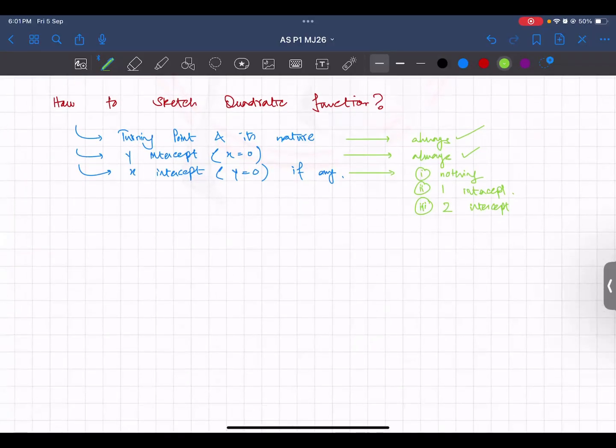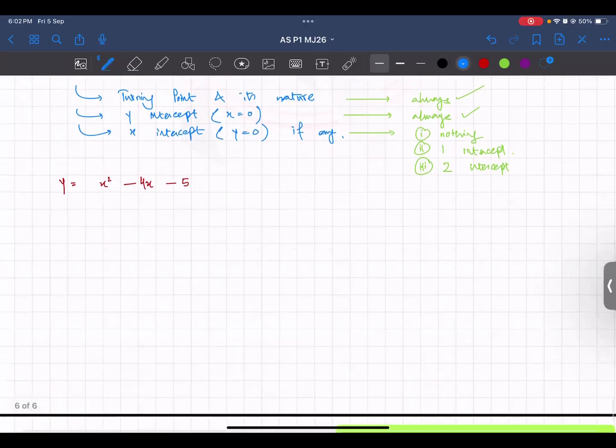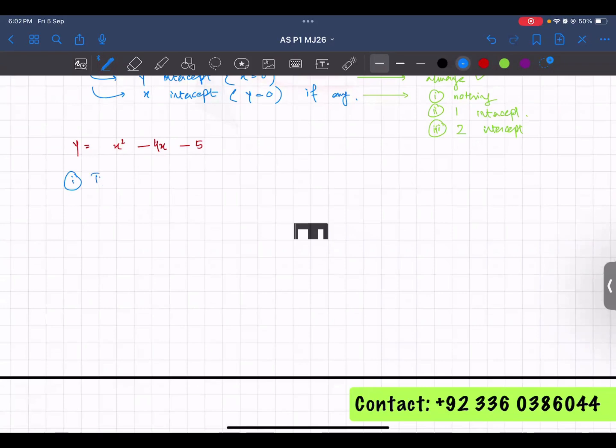So what do we do? Let's suppose we have a graph. Let's suppose we have an equation y is equals to x square minus 4x minus 5. Right. We would need the turning point. Now how do we get the turning point? We get the turning point using the completing the square form. Or you can use the calculator as well. You saw in the calculator, the turning point comes up. So in completing the square form you change it and then you will get a turning point.